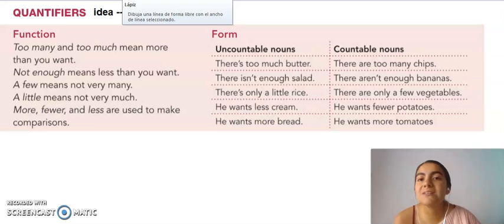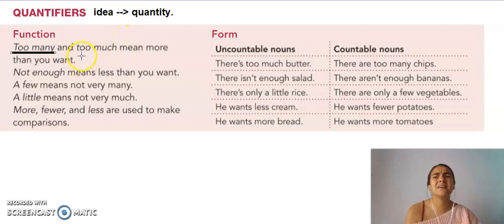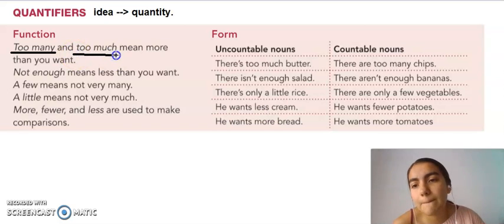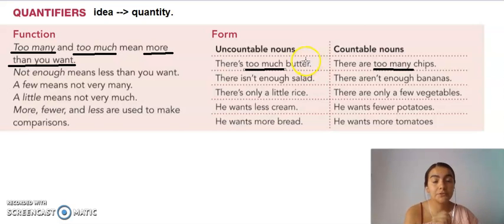Too many and too much mean more than I want. Okay, so if I say too many, it's kind of negative, right? Too many is more than I want, or too much, more than I want. What is the difference? The difference is that you are going to use too many to talk about countable nouns, and we're going to use too much to talk about uncountable nouns. For example, there's too much butter, so I don't want that butter. Or there are too many chips, hundreds of chips that I don't want. Okay, so too much and too many.